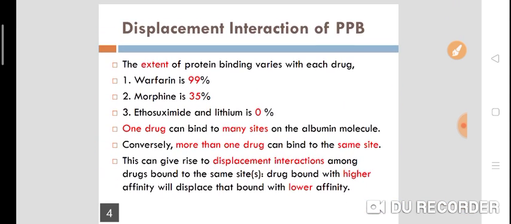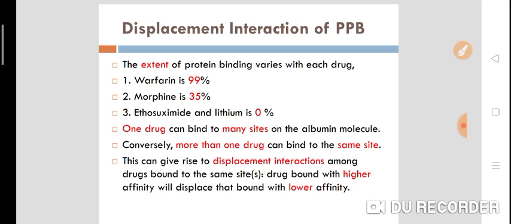Now, there is a displacement interaction of plasma protein binding. First, the extent of protein binding varies with each drug. Plasma protein binding is given as a percentage. Warfarin is 99% bound to the plasma protein.